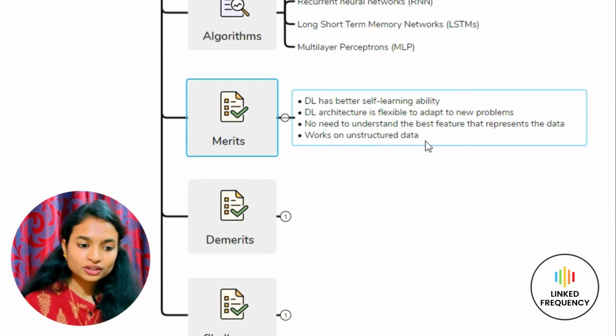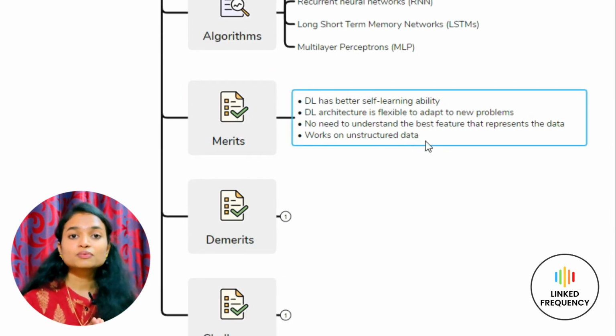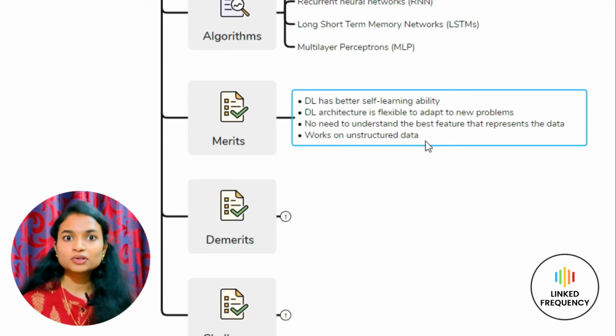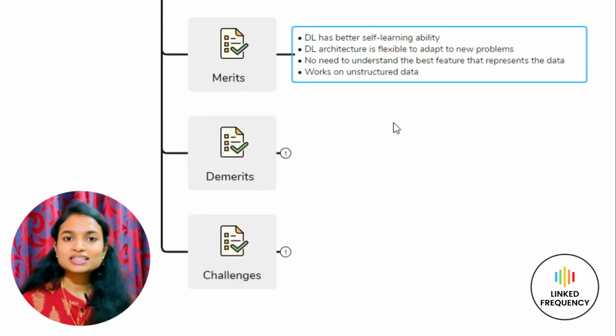Focus on unstructured data. As you know, the world is full of a huge amount of data, and labeling that data is highly impossible. So deep neural networks work on this unstructured data, and this becomes the major advantage of using deep neural algorithms. Now let us move ahead with demerits.